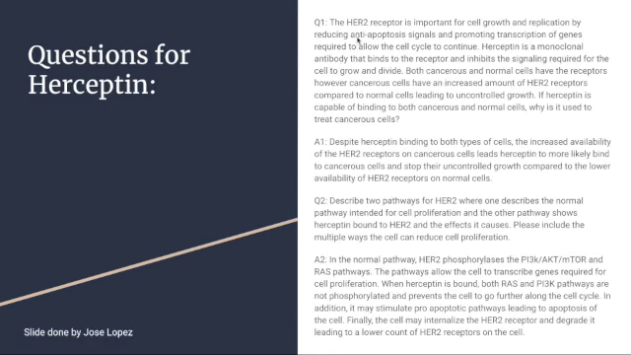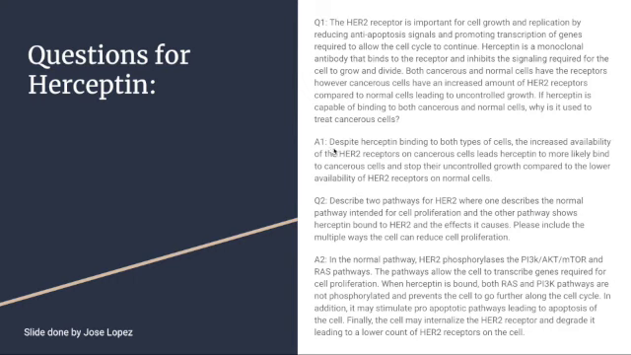First question for Herceptin. The HER2 receptor is important for cell growth and replication by reducing anti-apoptosis signals and promoting transcription of genes required to allow the cell cycle to continue. Herceptin is a monoclonal antibody that binds the receptor and inhibits the signaling required for the cell to grow and divide. Both cancerous and normal cells have the receptors. However, cancerous cells have an increased amount of HER2 receptors compared to normal cells, leading to uncontrolled growth. If Herceptin is capable of binding to both cancerous and normal cells, why is it used to treat cancer cells?